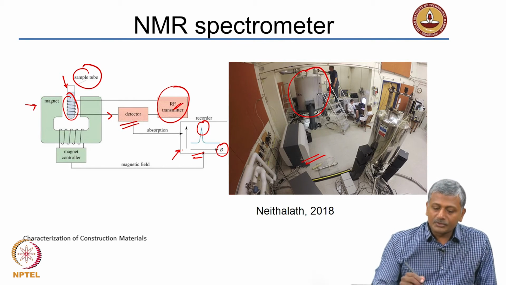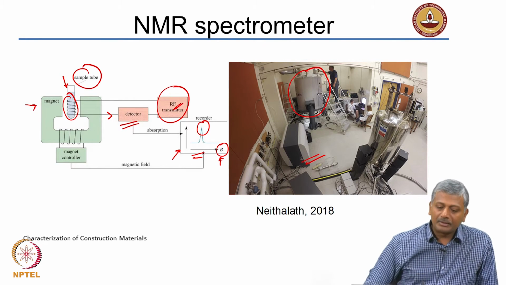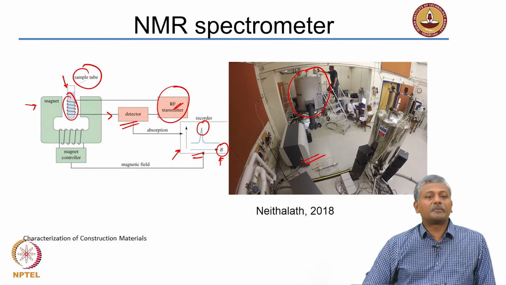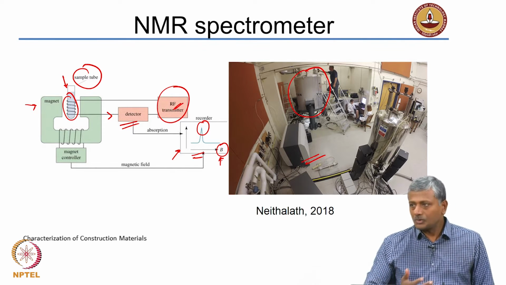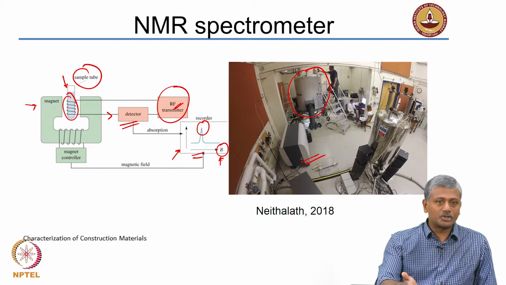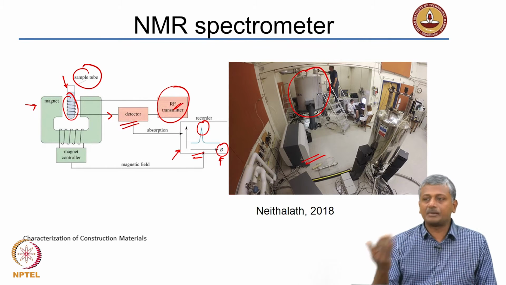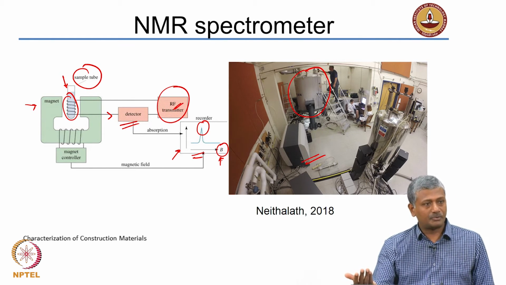Okay. So, now of course, in this example the pattern is drawn with respect to the strength of the magnetic field, but you can convert the magnetic field, as I showed you earlier, into a frequency, and the frequency can be converted to the shift.